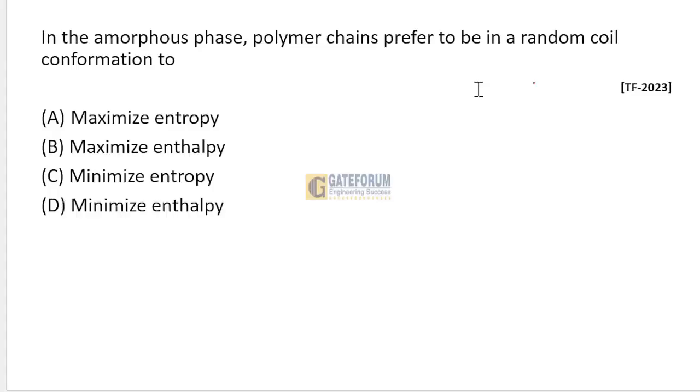Now coming to the next question, it says that in the amorphous phase, the polymer chains prefer to be in random coil conformation to. The options that are given are to maximize entropy, maximize enthalpy, minimize entropy and minimize enthalpy. Before coming directly to the question, we need to know what enthalpy and entropy are.